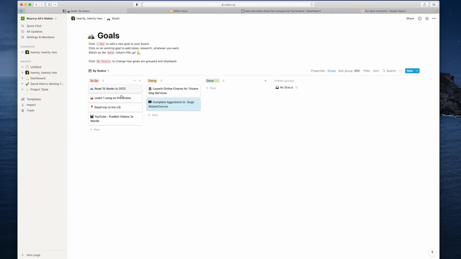And the lovely thing about this is you can just pick these cards up and you can just move them to the column. So if you are done, you've completed learning a song on the drums for the year, you just place it in the done column. If you were doing it, you can place it there. So I really like that I can just drag and drop things.